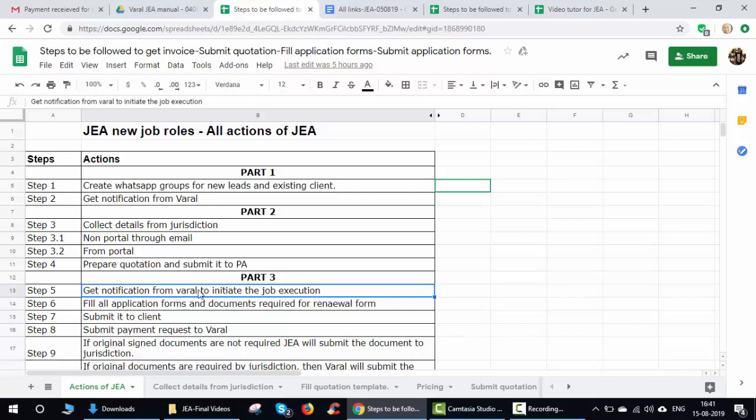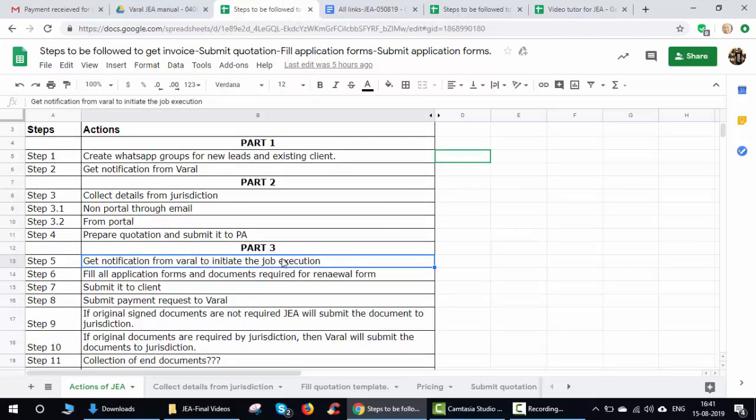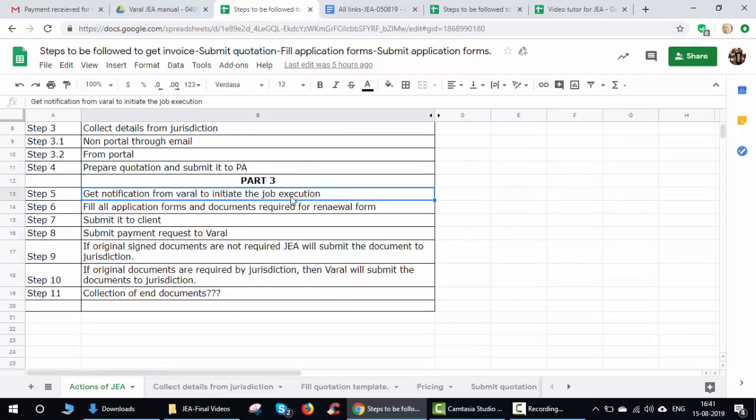So now there is one company which comes back and tells you that they'll make the payment, and then tells you to go ahead with the renewal and complete the renewal process. When that happens, that is where your part 3 starts. That is when we receive the amount from the client. It will be your responsibility to make sure that the job is completed.